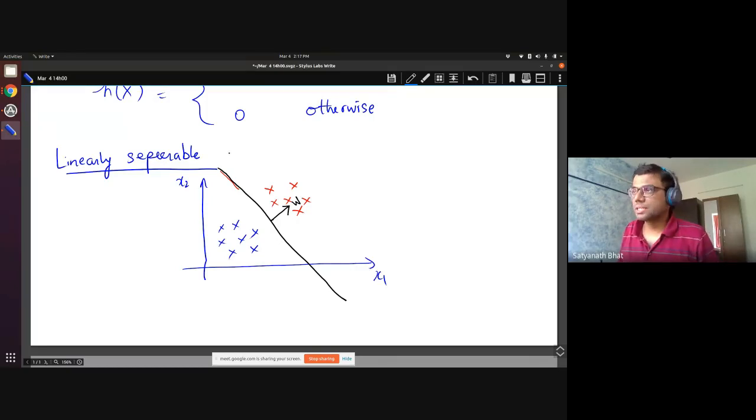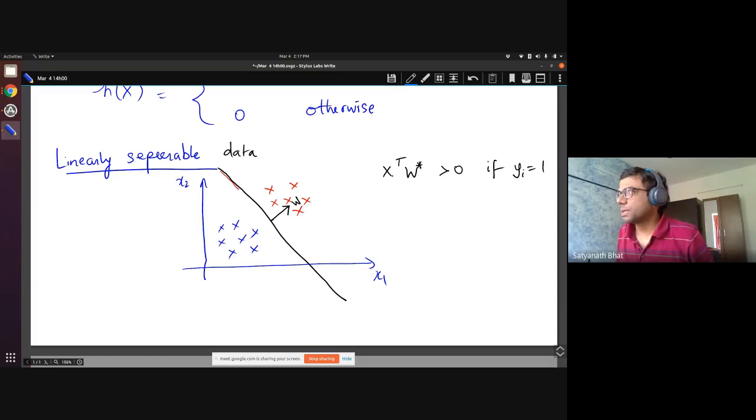Okay, so a linearly separable training set, or linearly separable data, is one where x transpose W star is greater than 0 if the particular sample that I'm interested in, which is yi, is 1. So basically, what is my data? You have xi, which is the ith feature, and yi, which is the label associated with it, i going from 1 to small n.